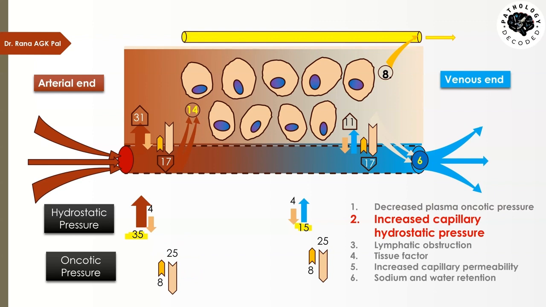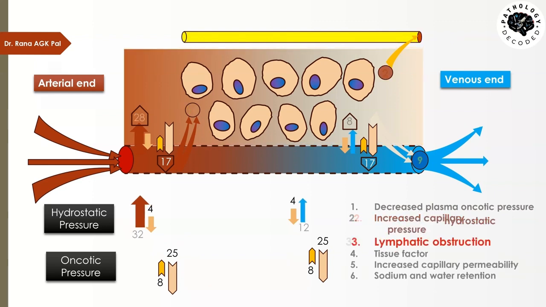So here, when there was 11 mm, now it is 14 mm; with more pressure, fluid is going out, and just 6 mm is coming back in, creating a difference of 8 mm, which is again more than 2 mm, which cannot be handled completely by the lymphatics. So there is edema in the tissue. Then we have lymphatic obstruction. If due to any reason the lymphatics are not able to handle that 2 mm difference of pressure, that fluid is going to be retained inside the tissue, and that would lead to edema, or abnormal collection of fluid. So nothing special about that.